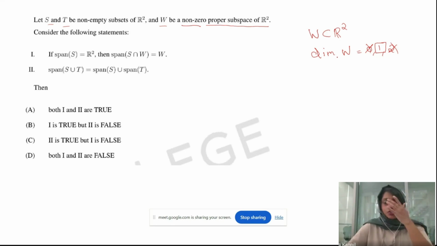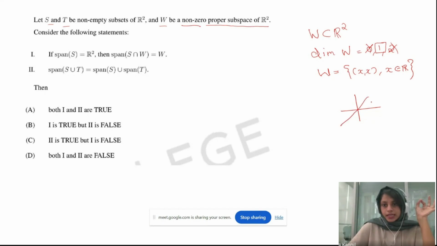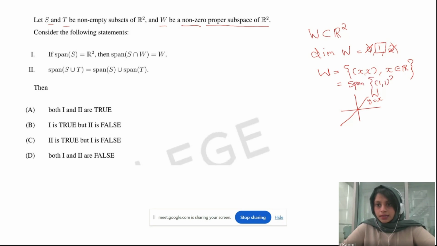So we can just arbitrarily choose W, which is equal to the set of all (x, x), where x is a real number. Okay. So if this is our R2 space, the W I'm choosing is the line y equals x. Okay, so what does this mean? How can we write this line y equals x in the form of span? Span of (1, 1), right? So W is the span of (1, 1).